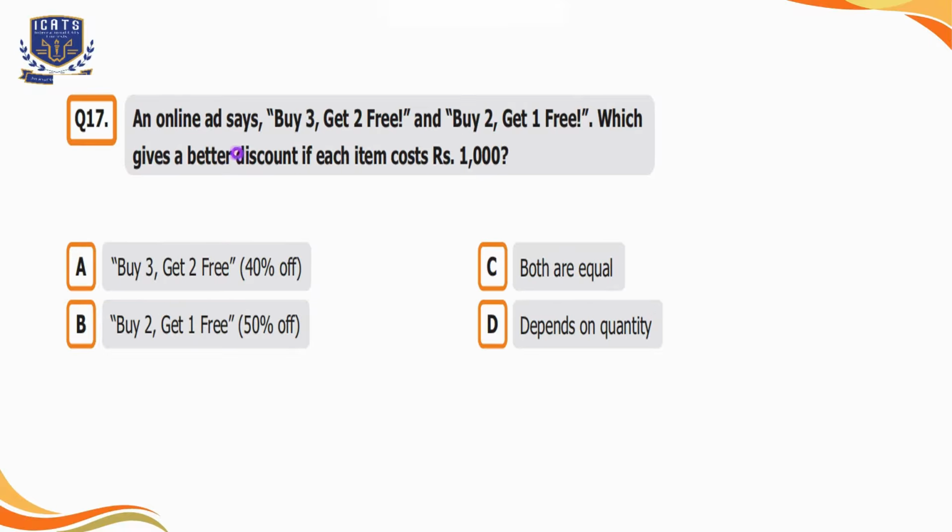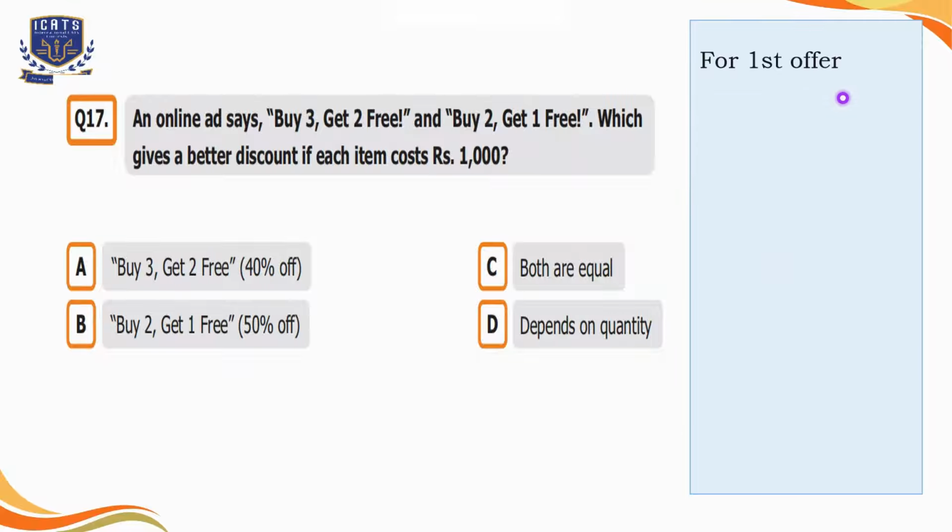Question number 17. An online ad says buy 3 get 2 free and buy 2 get 1 free, which gives a better discount if each item costs rupees 1000. Now 4 options are given to us. So in the first offer, we are going to pay for the 3 items and we will get 5 items in total. So we will multiply 3 by the cost of the item, that is 1000, and divide it by the 5, which is the number of items we are going to get in this offer.